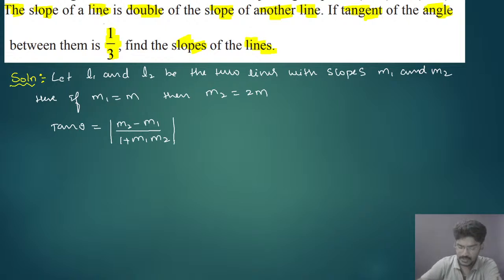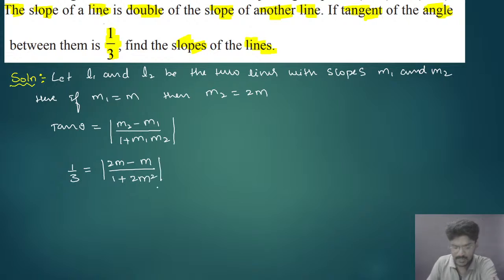Very good. So now see, the tangent of the angle between them is 1 by 3. That is given. So 1 by 3 is equal to mod of (M2 is 2M, M1 is M) divided by (1 plus 2M square). Okay, this will be the equation.